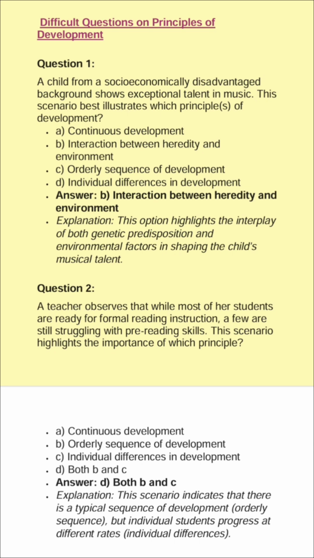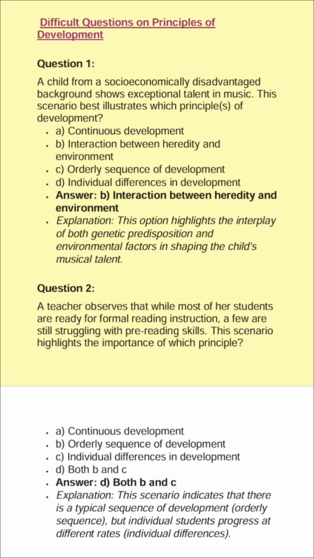C. Orderly sequence of development. D. Individual differences in development. Answer: B. Interaction between heredity and environment. Explanation: this option highlights the interplay of both genetic predisposition and environmental factors in shaping the child's musical talent.